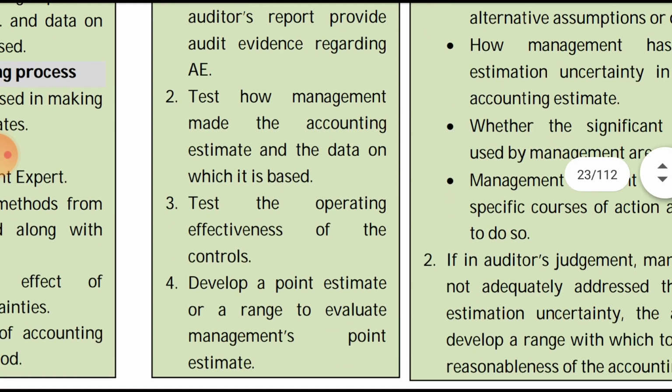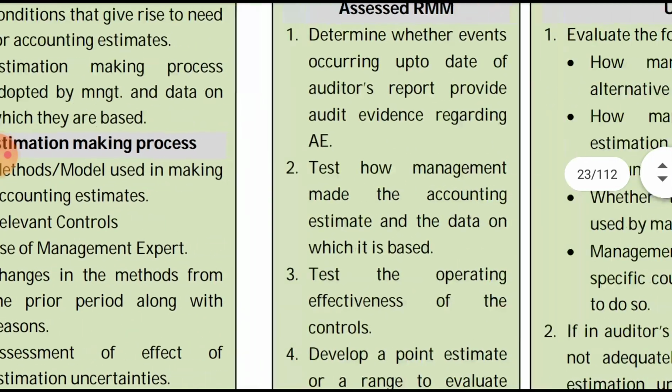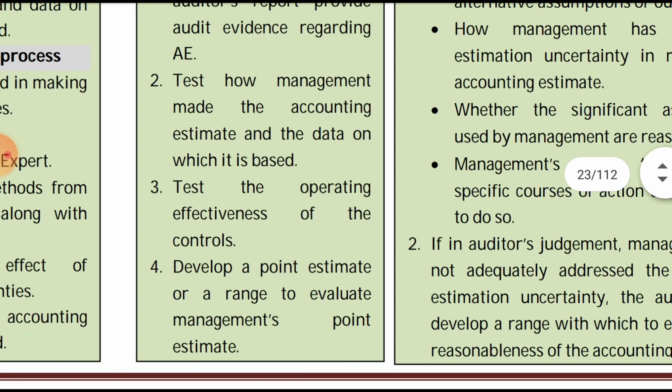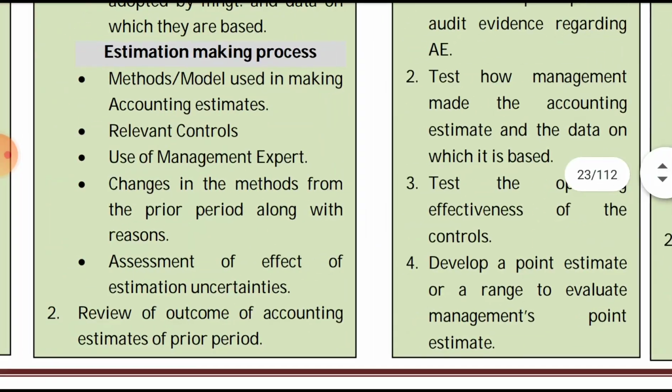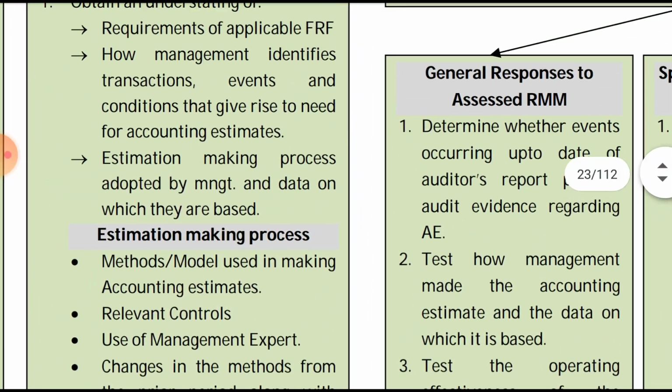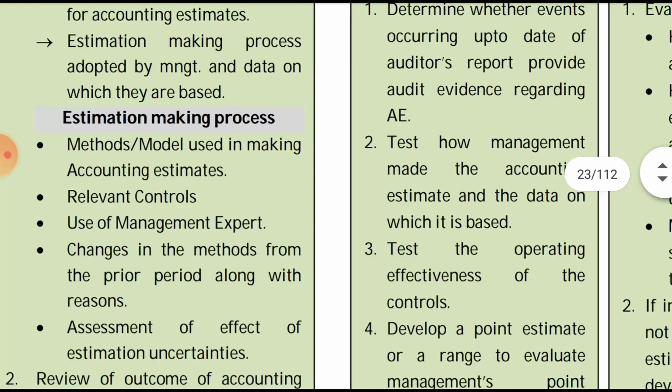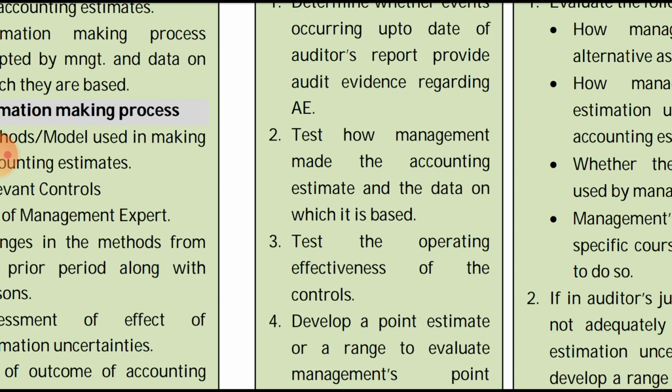Then test two things. First, test how the management has made the accounting estimates and the data on which it is based. So the auditor has to test how the management has made the accounting estimates, the estimation making process we have seen. Second point, relevant controls. They will test the operating effectiveness of the controls.